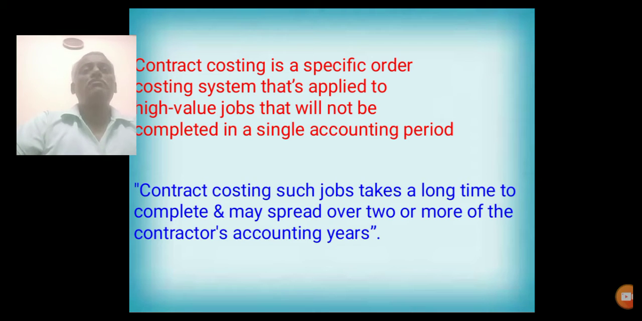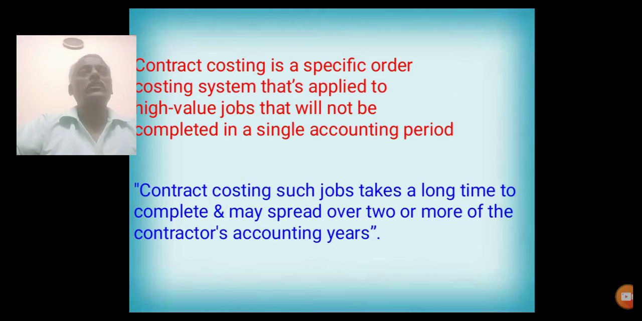First one, meaning of contract costing. Contract costing is a specific order costing system that is applied to all high value jobs that will not be completed in a single accounting period. It means this contract costing is applicable only for those work which requires long time for its completion.